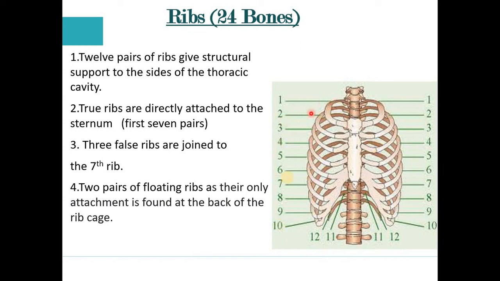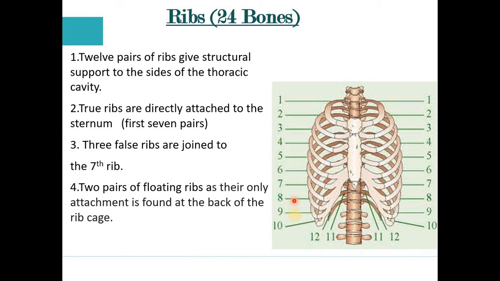As we discussed, 12 bones are present on the left side and 12 bones on the right side. The first seven pairs of bones are known as the true ribs because they are directly attached to our sternum. I hope it is clear. The first seven bones are attached directly to the sternum. That is why they are known as the true ribs.